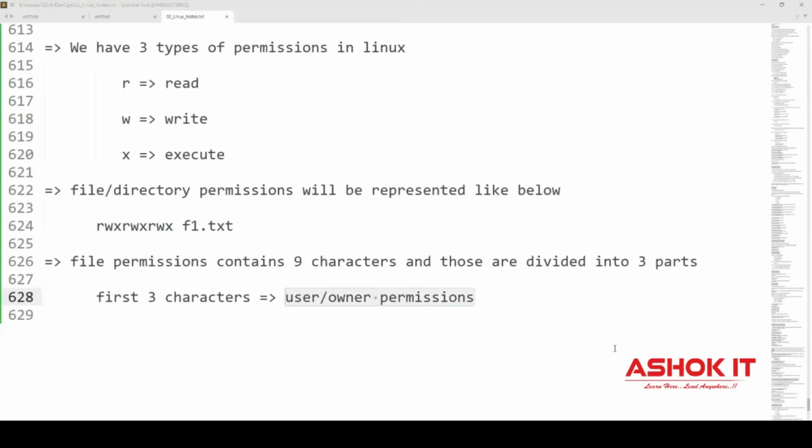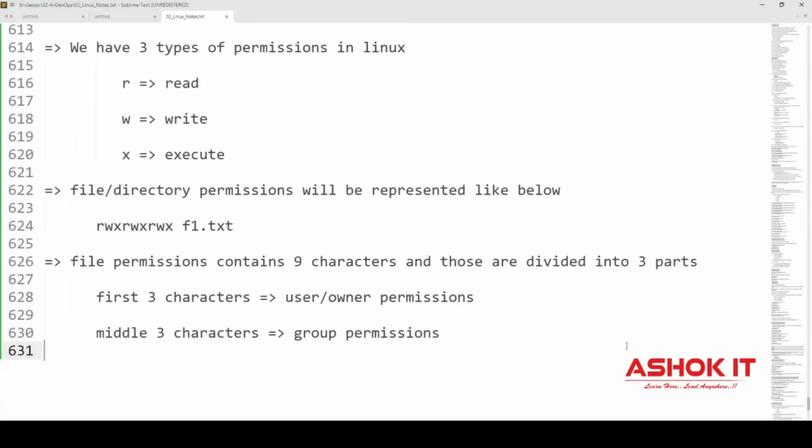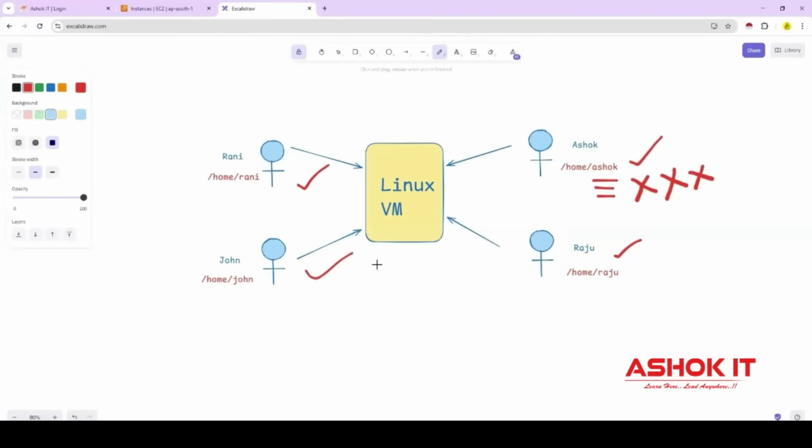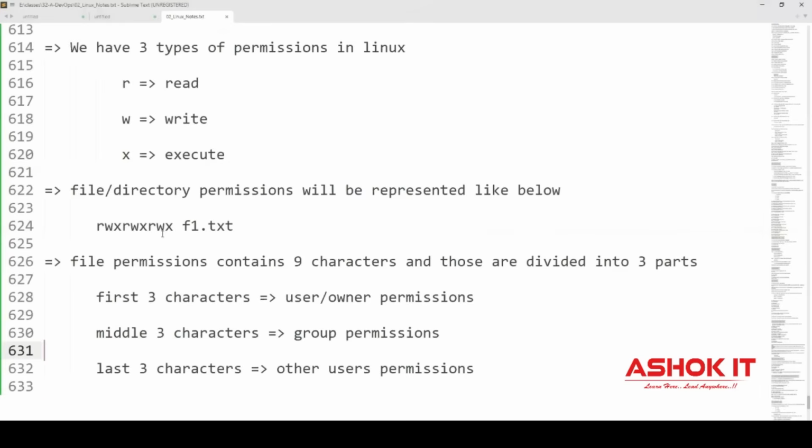The middle 3 characters will represent group permissions, the owner group's permissions on that file. The last 3 characters will represent what permissions other users have on that file. In the same Linux machine, other users are available. I created this file as Ashok. What permissions other users have on my file will be represented by the last 3 characters, guys.